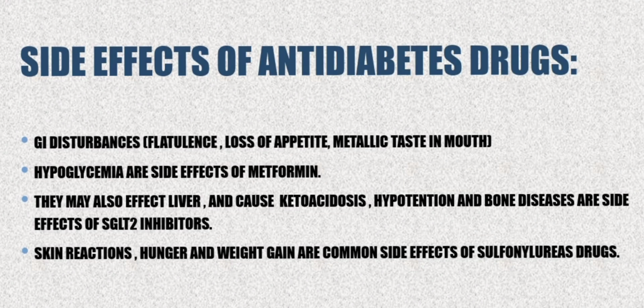Side effects of antidiabetes drugs. GI disturbances, flatulence, loss of appetite, metallic taste in mouth, and hypoglycemia are side effects of metformin. They may also affect the liver, and cause ketoacidosis, hypotension and bone diseases. Effects of SGLT2 inhibitors aside, skin reactions, hunger and weight gain are common side effects of sulfonylureas drugs.